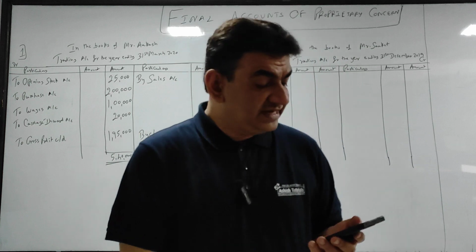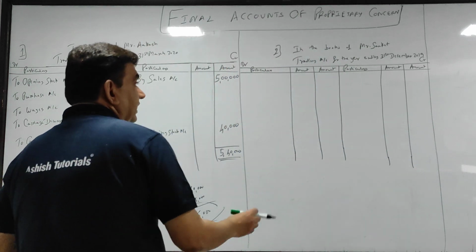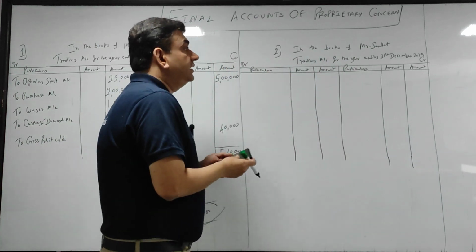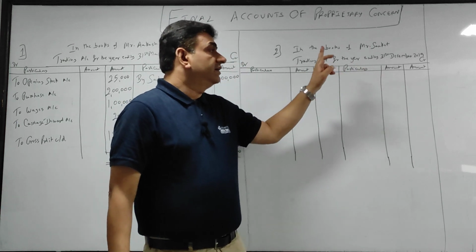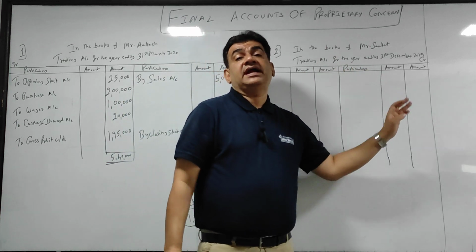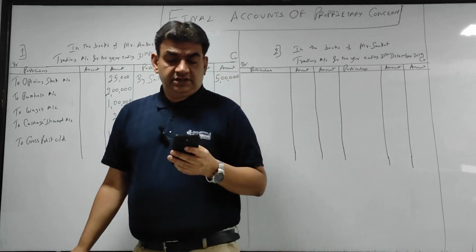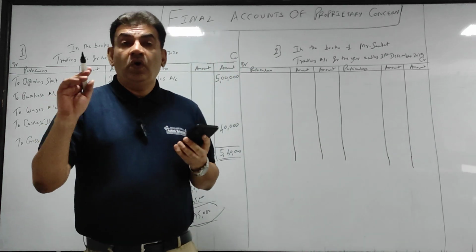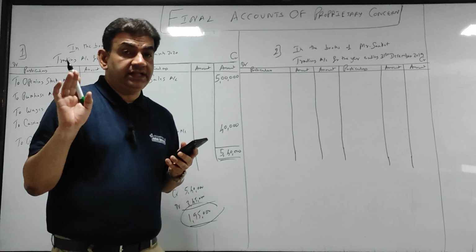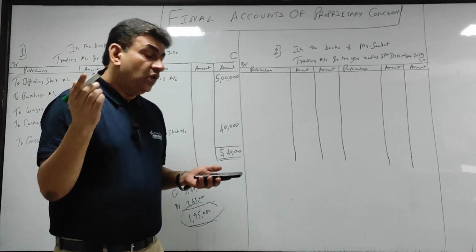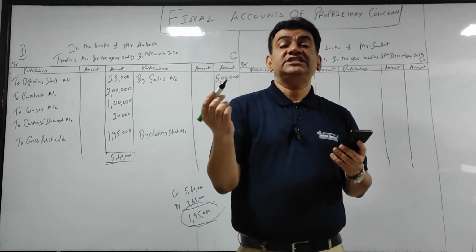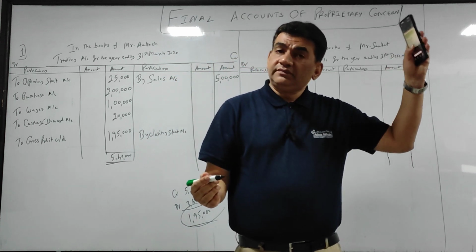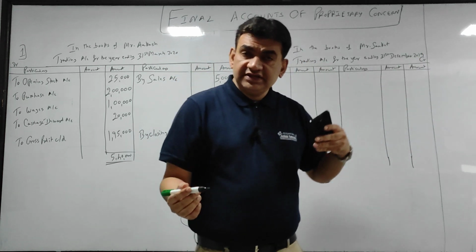Okay, let's start. Heading: in the books of Mr. Sanket, trading account for the year ending 31st December 19. When I say year ending, you will write the last day of the year. So opening stock 40,000. What I told you: opening stock is the stock on the first day of the year, coming from the previous year.